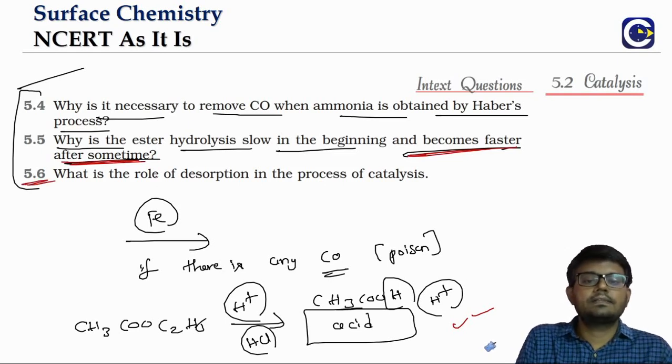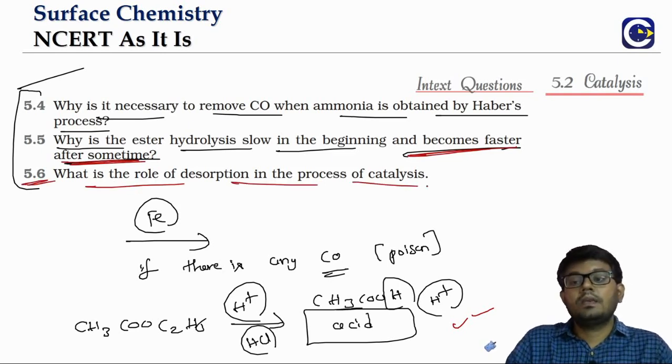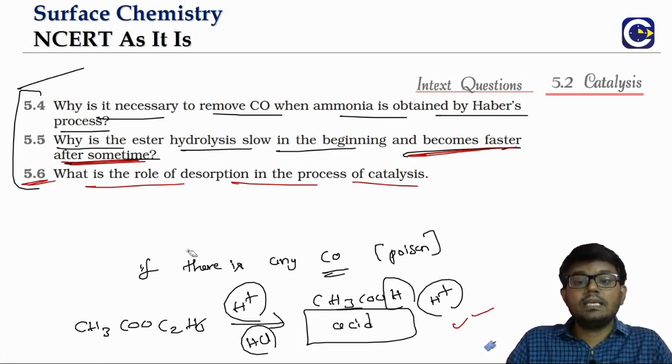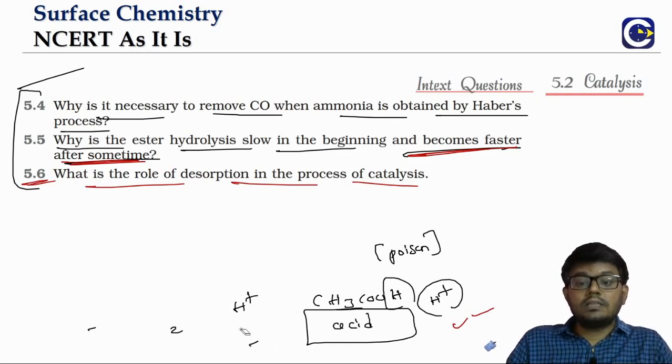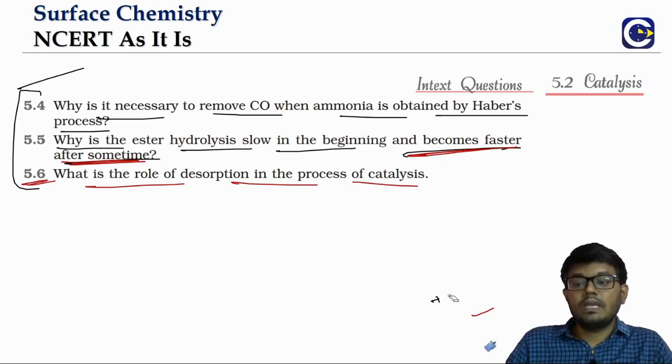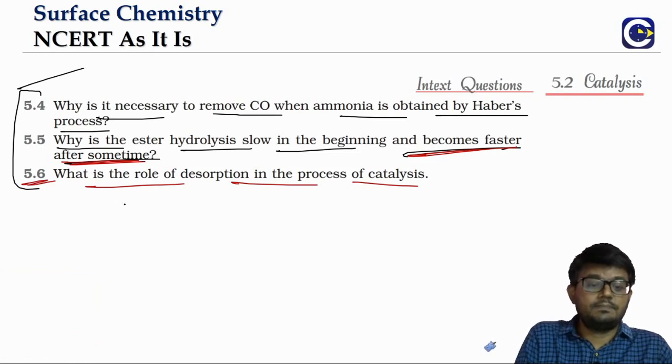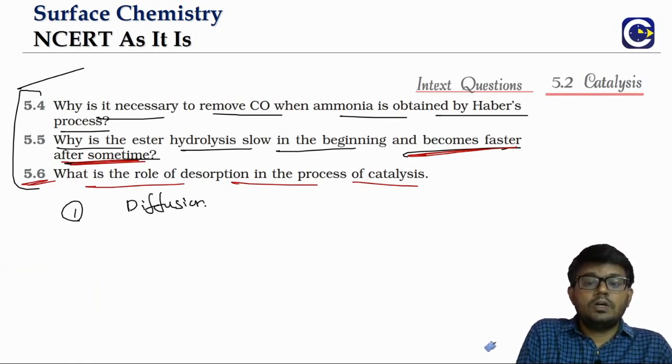Look at 5.6. What is the role of desorption in the process of catalysis? Now this we can answer by using the modern theory of catalysis. So what is the modern theory of catalysis? We have 5 steps. First step is the diffusion of reactants to the catalyst surface. Second step is adsorption.